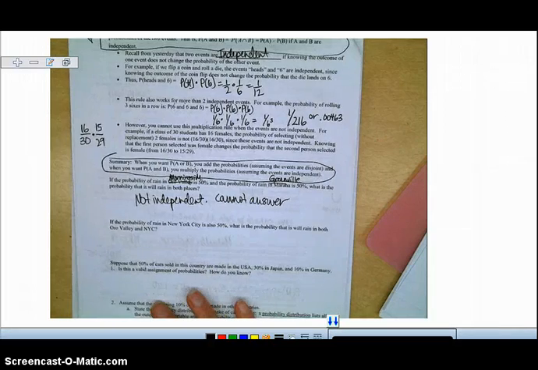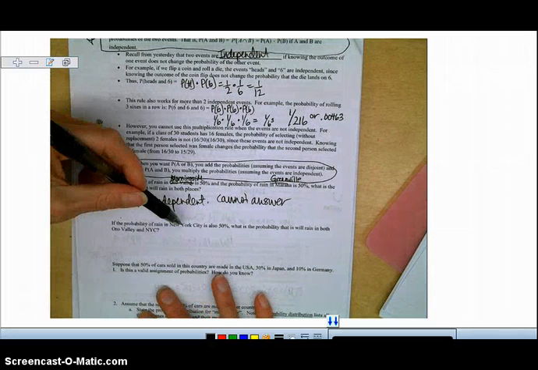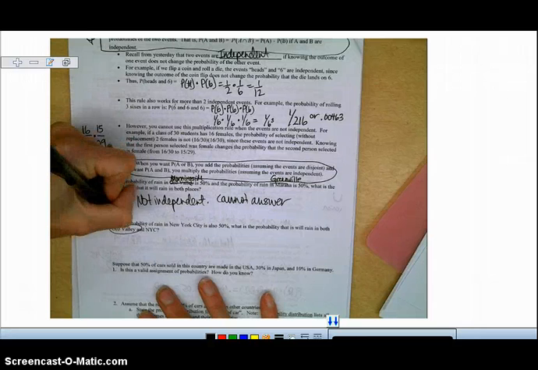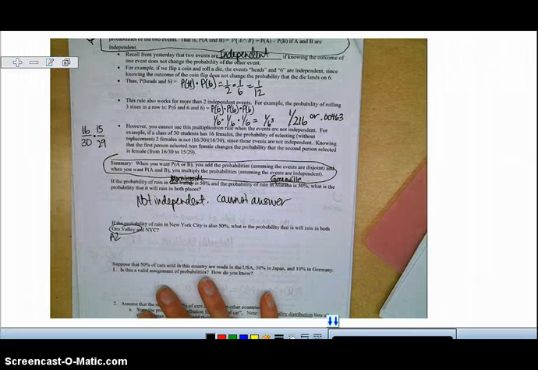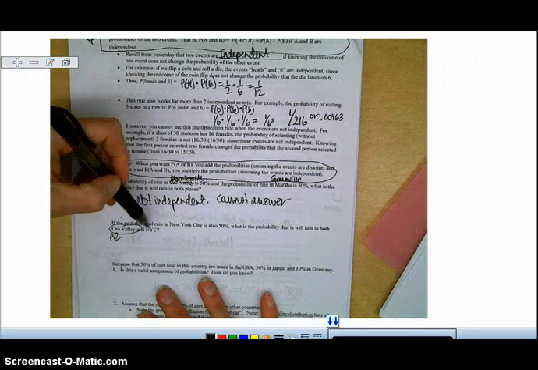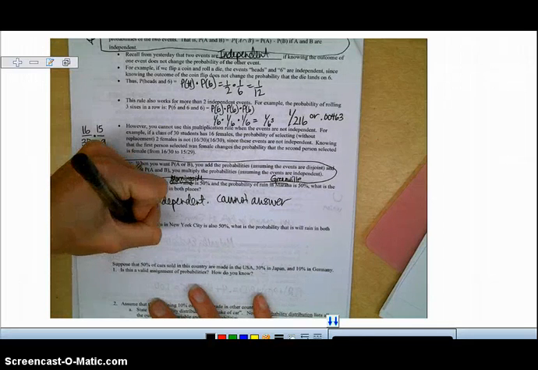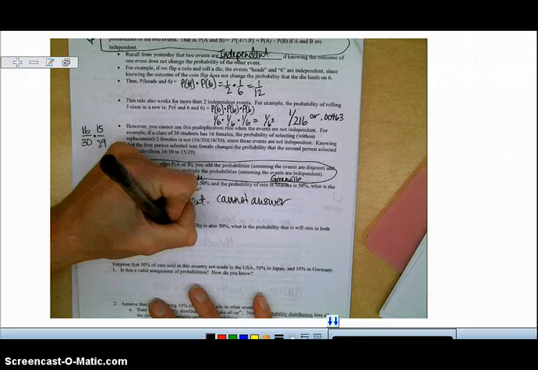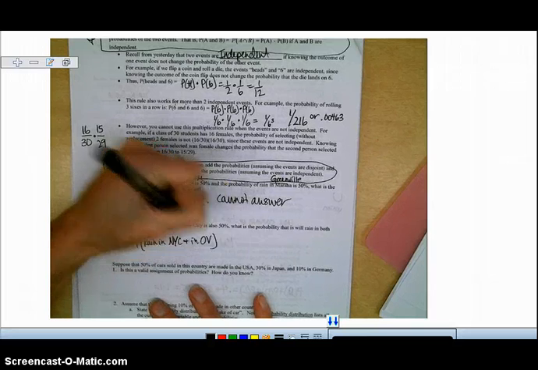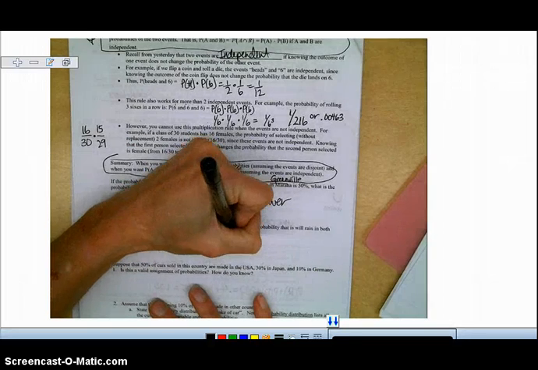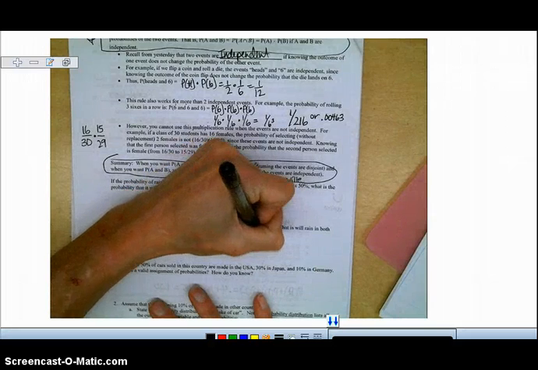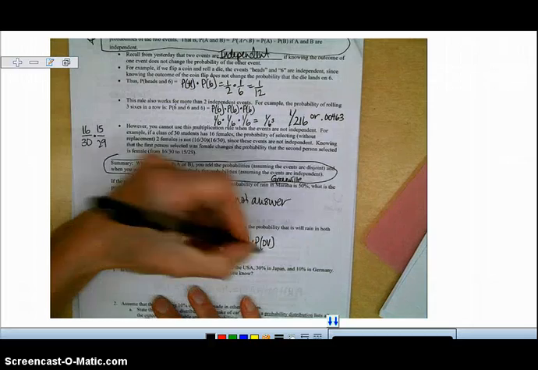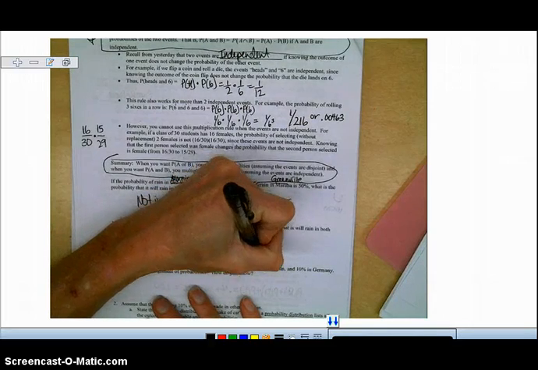All right, so if the probability of rain in New York City is also 50%, what is the probability that it will rain in both Oro Valley, which happens to be in Arizona, I think, and New York? Well, that would be the probability of rain in NYC times the probability of rain in Oro Valley, since those are independent. Why? Because they're so far away. So this would be 0.5 times 0.5, or 0.25.